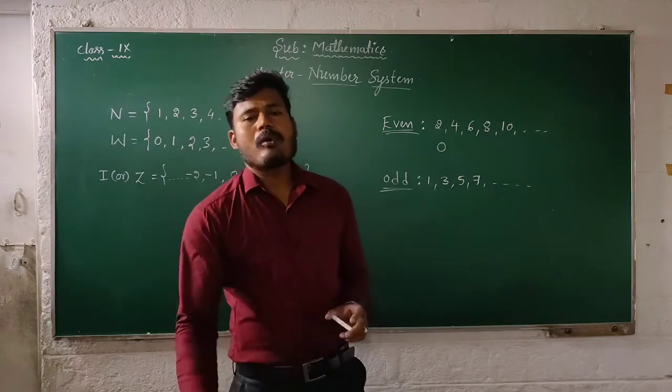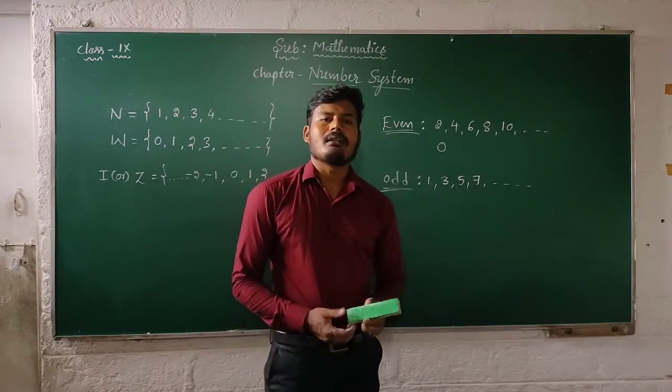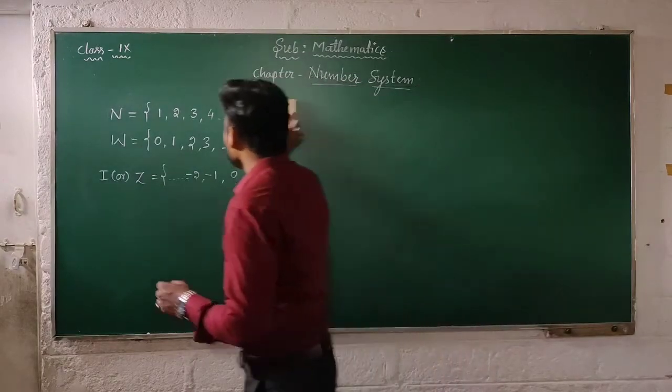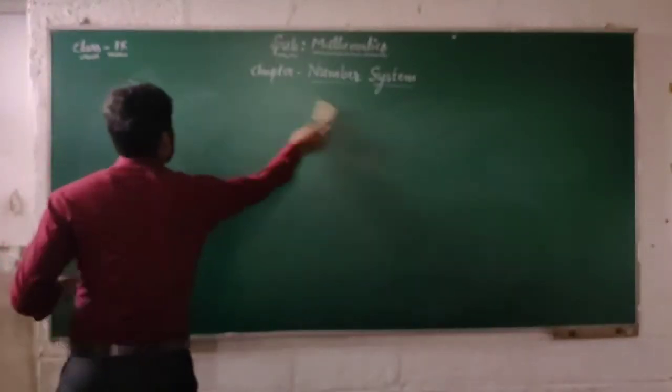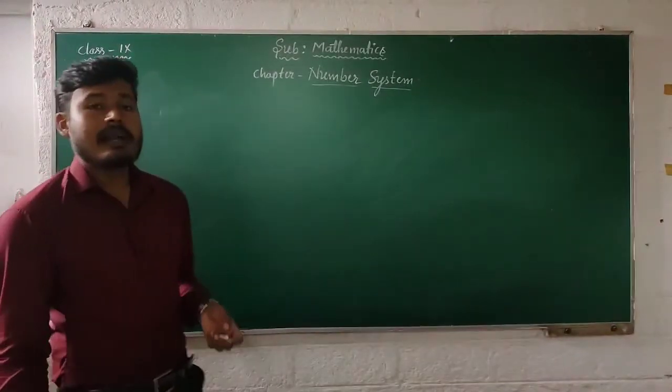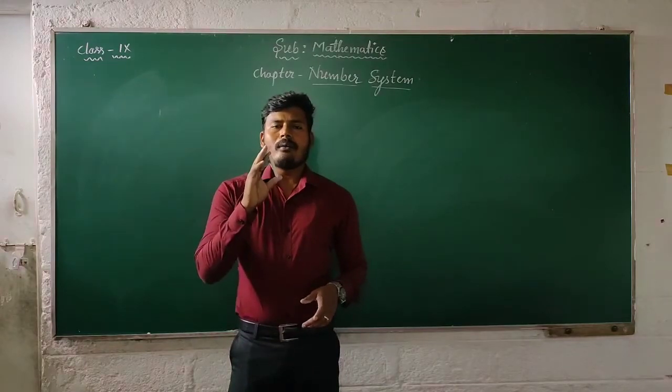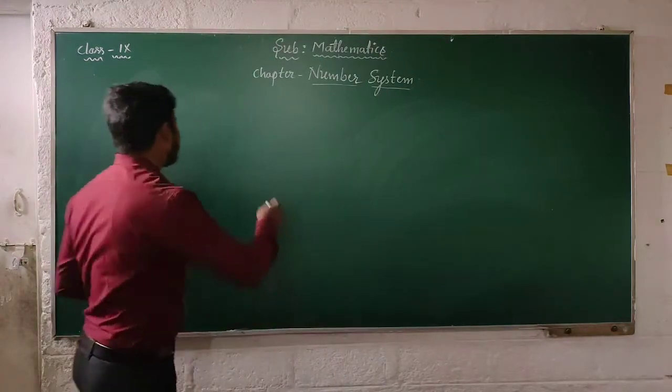Then moving on, a very important kind of number: rational numbers.